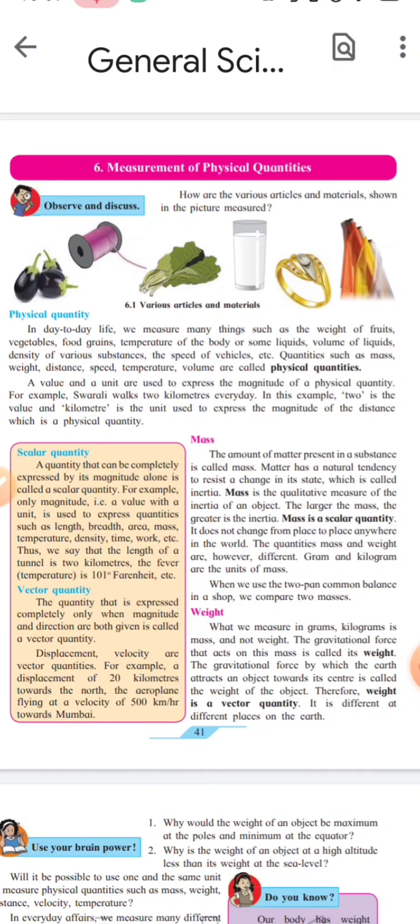Weight is a vector quantity because here direction is mentioned. What is the direction? Towards the center of the earth. In weight, gravity is measured, hence weight is a vector quantity. As gravitational force is also included in it, weight is different at different places of the earth. How? Let's understand. Students, why is the weight of an object maximum at poles and minimum at equator?